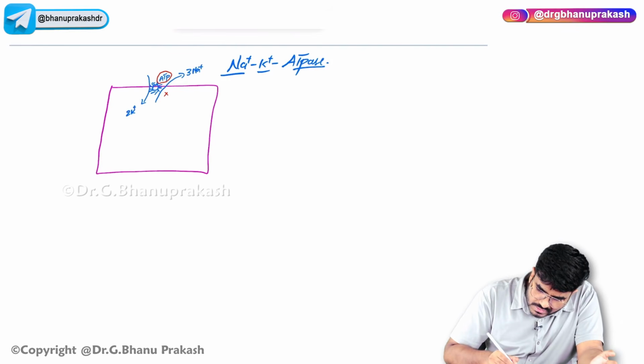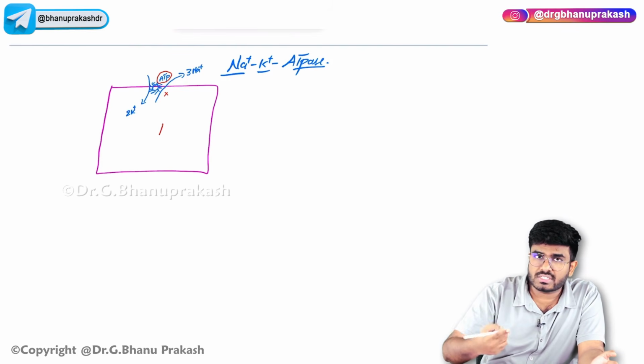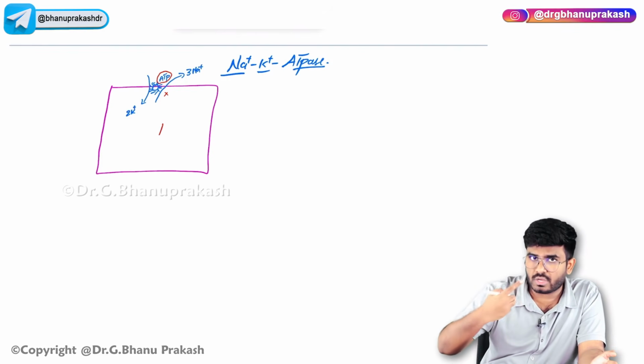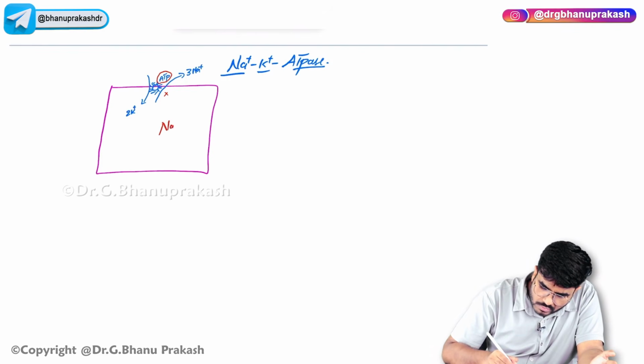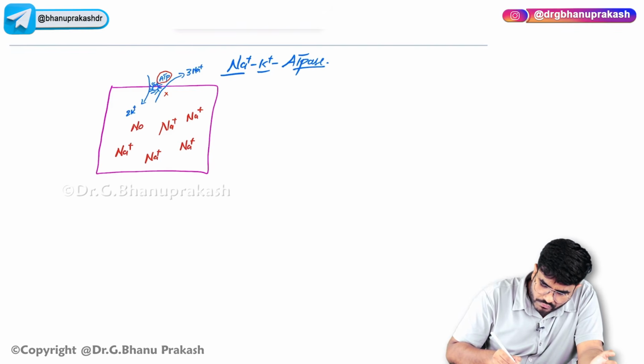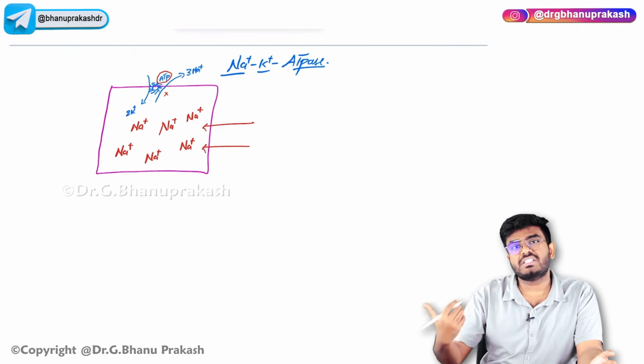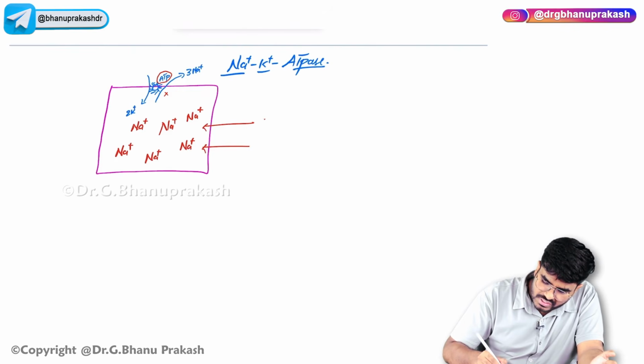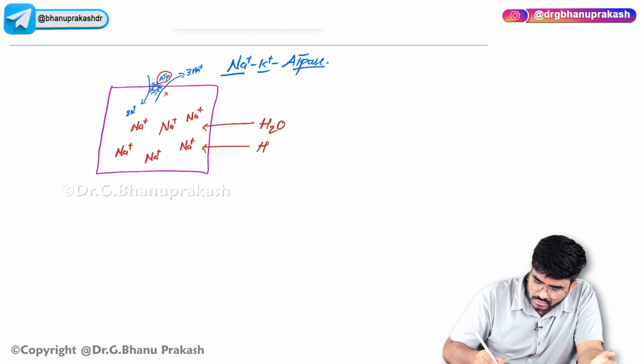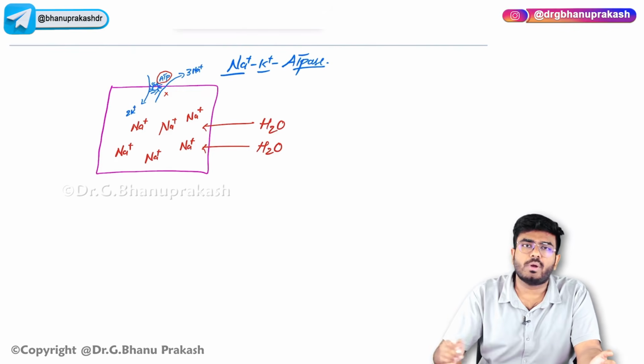The sodium which was supposed to come out, 3 sodium, is now not going to come out. So the sodium levels are going to increase inside the cell. Intracellular sodium concentration increases. Is that good? No. Wherever there is sodium, sodium attracts water. So from the extracellular compartment, fluid will shift into the intracellular compartment. Water will try to enter the intracellular compartment.